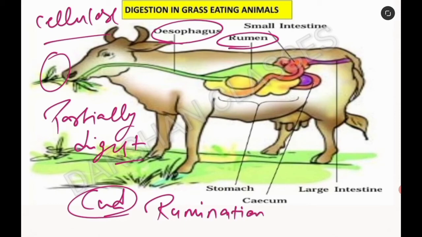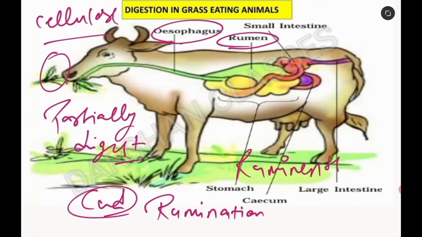So I repeat it again. The partially digested food is known as cud, and when the animals are not eating anything, the cud returns to the mouth of the ruminants and the animals start chewing it. Clear? This process is known as rumination, and these animals are known as ruminants.